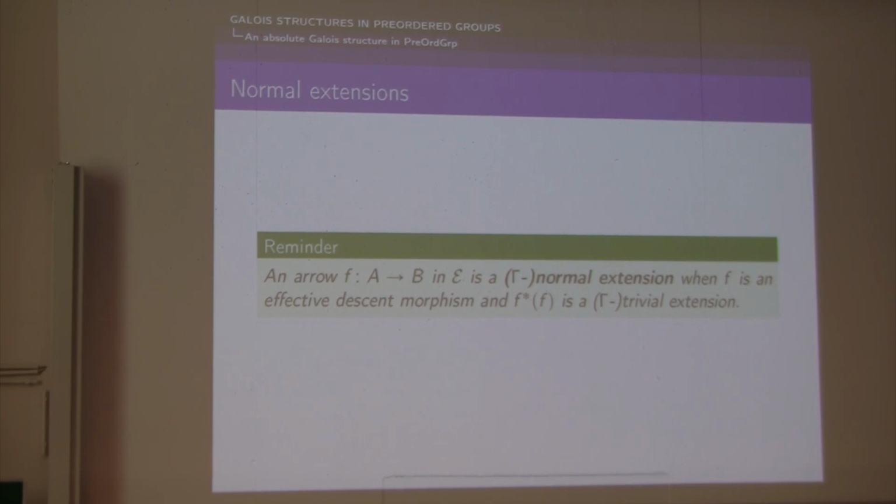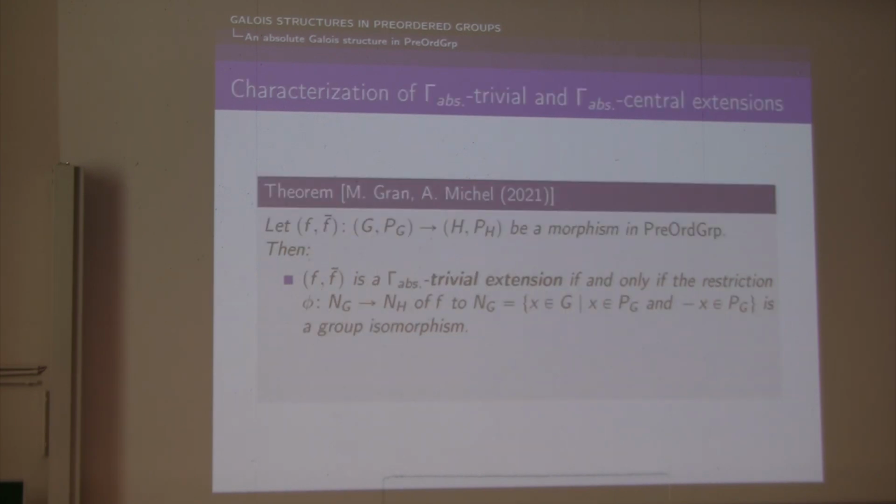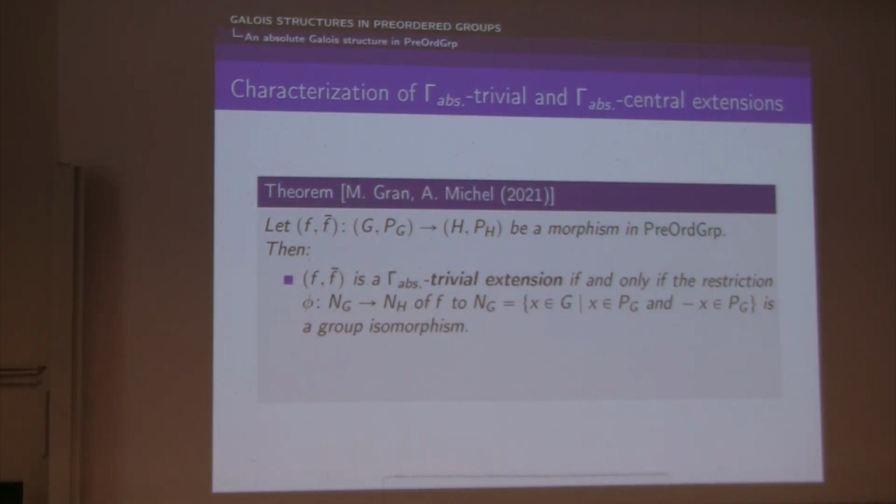Okay, so now with respect to our Galois structure Gamma-ab, we have found a description of both trivial and central extensions. So for a morphism F bar in the category of preordered groups, from (G, P_G) to (H, P_H), we have that F bar is a Gamma-ab trivial extension if and only if the restriction of F to N(G) is a group isomorphism, where N(G) is the normal subgroup of elements x in G such that both x and minus x are in P_G.